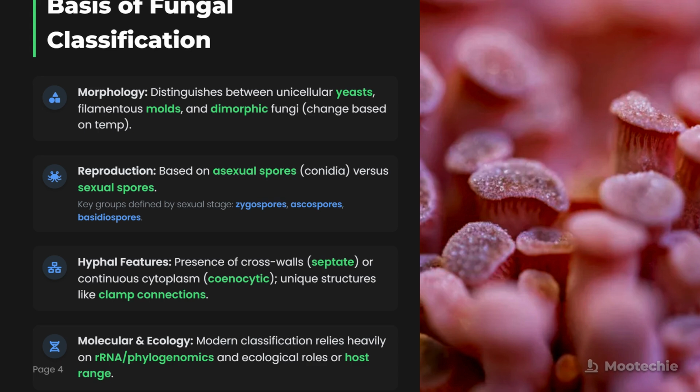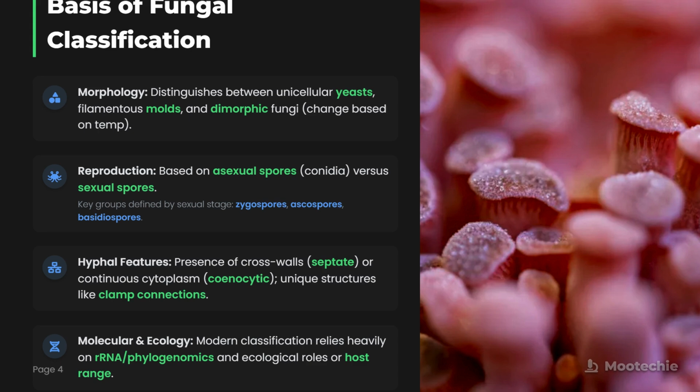It is also based on reproduction, looking at asexual spores like conidia versus sexual spores. Key groups are defined by their sexual stage, producing unique spores like zygospores, ascospores, or basidiospores. Hyphal features are also important, such as the presence of cross walls, making hyphae septate, or having continuous cytoplasm called koinocytic. Unique structures like clamp connections are also key identifiers.